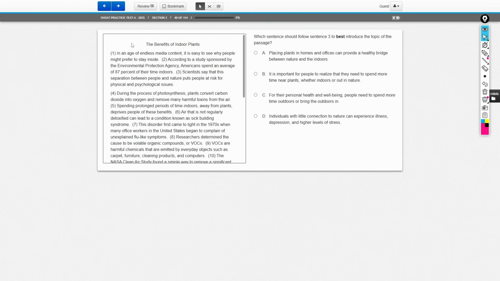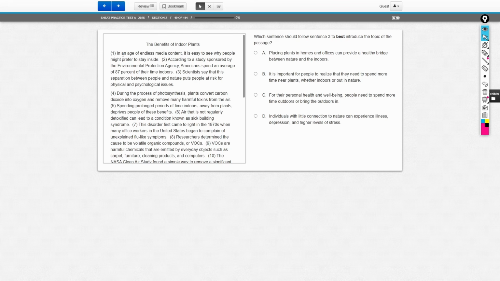All right, so here we're starting off Part A. Again, we're always going to be given a passage, and our goal here isn't to make the grammar better, it's to make the ideas flow better. So my advice is always to read the passage first. The title of this passage is The Benefits of Indoor Plants.